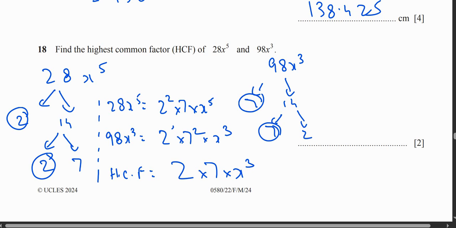So HCF, the highest common factor, would be 2 multiplied by 7 multiplied by x3. Whichever number is less, we choose that number. So 2 is less over here, choose that. 7 is less over here, choose that. x cube is less, choose that. So it becomes 14x cube. We took 2, then we chose 7, and then x cube.